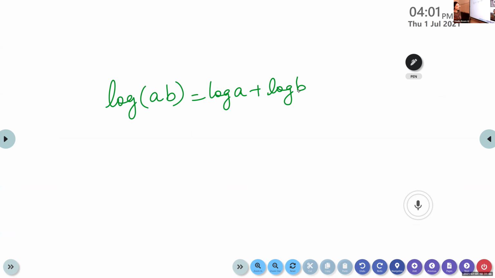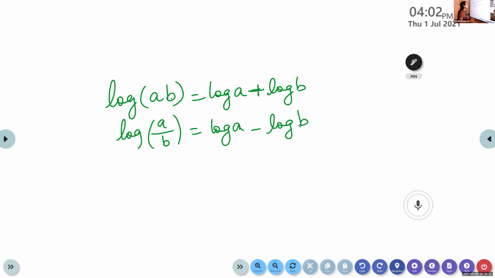Log of AB is equal to log A plus log B. If it is in multiplication, we can add. If it is in division, log of A by B is log A minus log B.